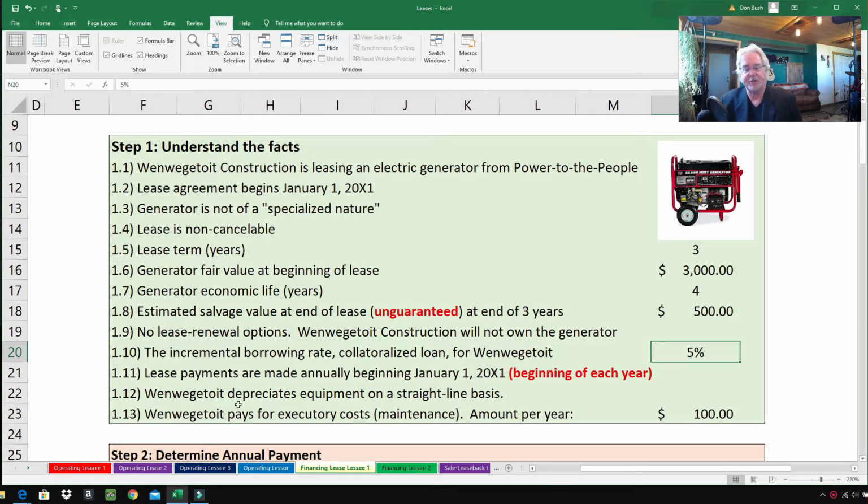1.12, when we get to construction, depreciates equipment on a straight line basis. And finally, 1.13, when we get to it, pays for executory costs, and in this case it's maintenance. So in other words, when we get to a construction makes their lease payment, part of that lease payment is going to be for maintenance.